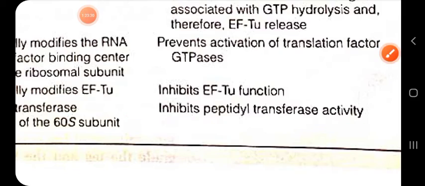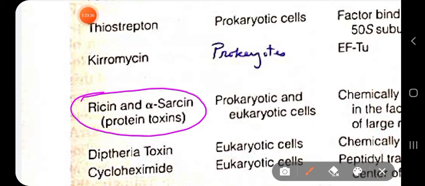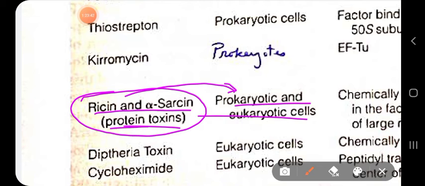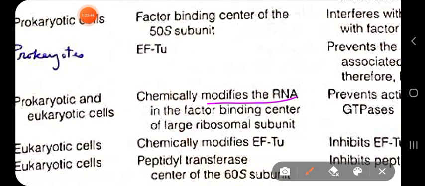One more, let us see. Ricin and alpha-sarcin are protein toxins. They are targeted at prokaryotic and eukaryotic cells. They chemically modify the RNA in the factor binding center of the large ribosomal subunit.